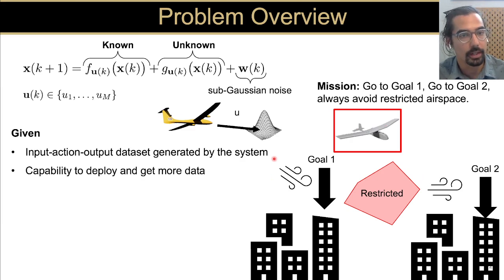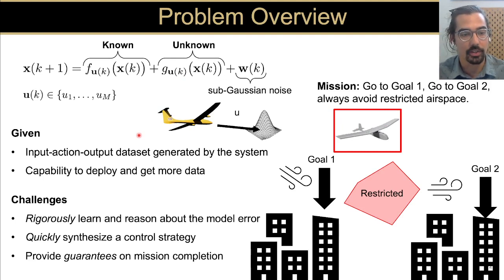Now, in lieu of knowing these dynamics, we have an input-output data set that's generated by the system and the ability to collect more data. The challenges that we're addressing in this research is how to rigorously learn about this unknown component of the dynamics, quickly synthesize a control strategy, and then provide guarantees on this strategy of accomplishing this mission.